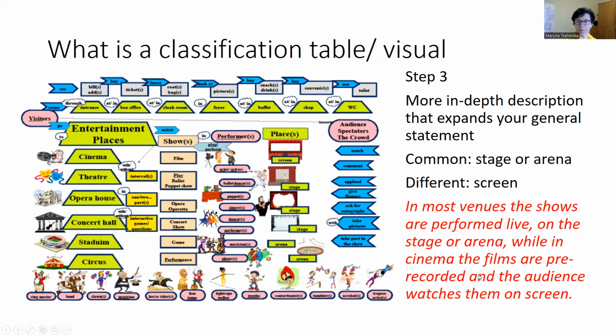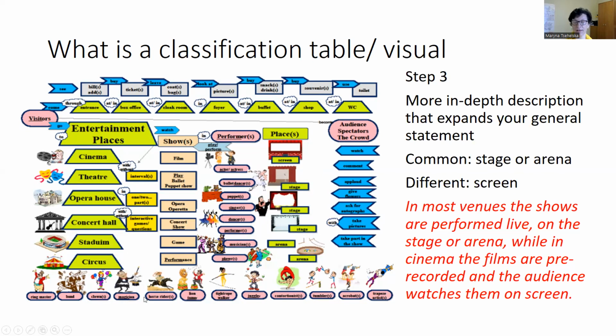In step 3, we do a more in-depth description that expands our general statement. For this, we need to understand the relations between the parts. When we look at the parts, we'll see that probably stage or arena, stages are common for most shows, while screen is common to the cinema only.